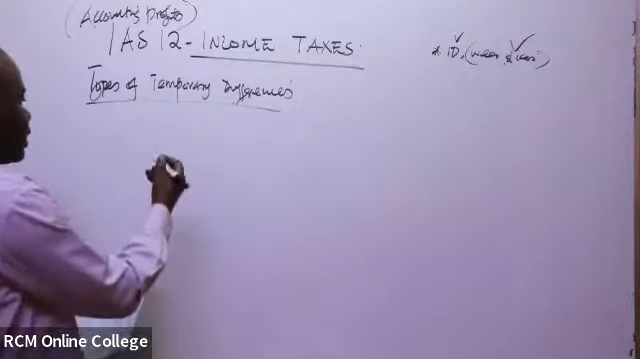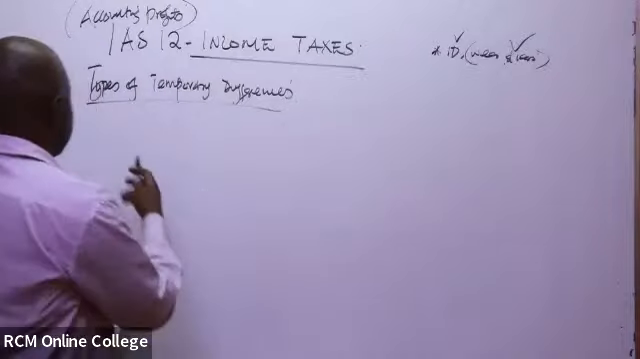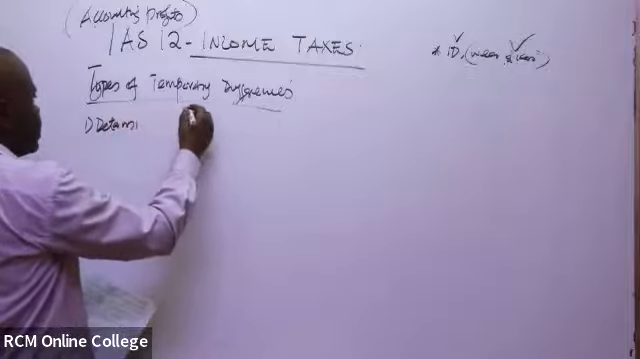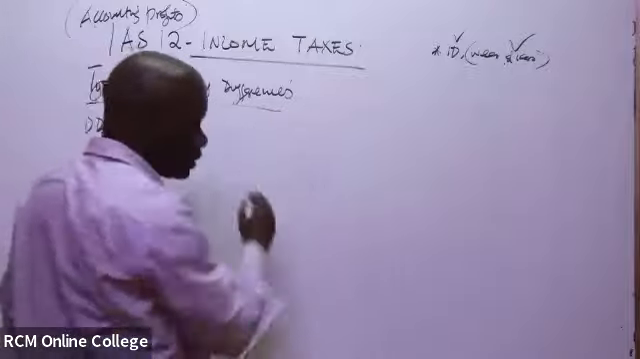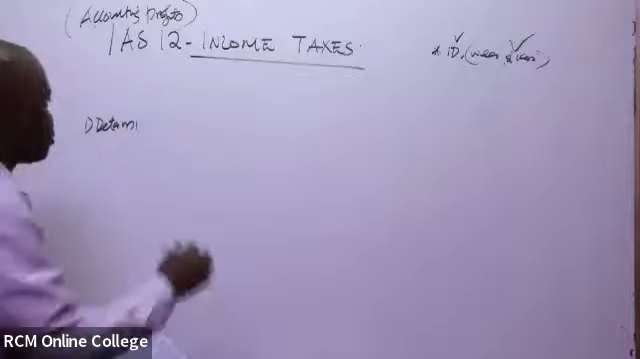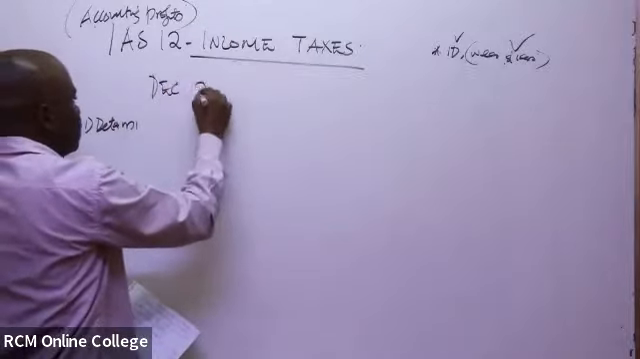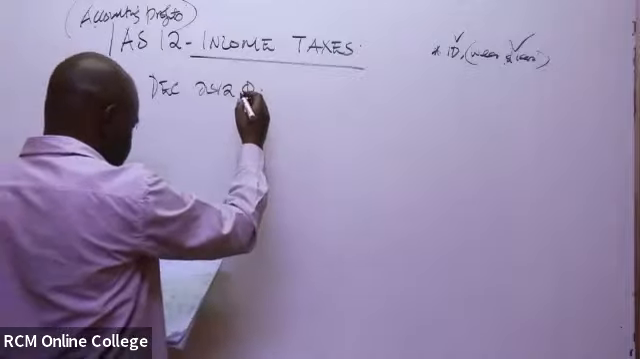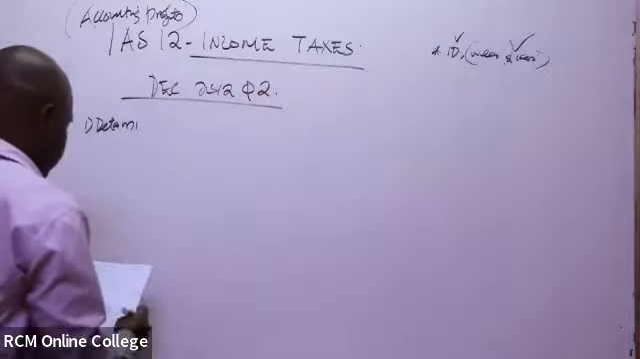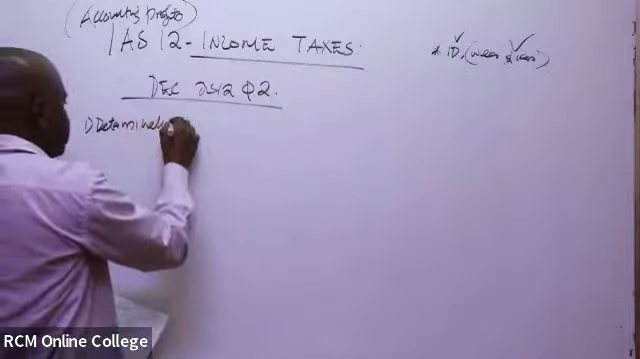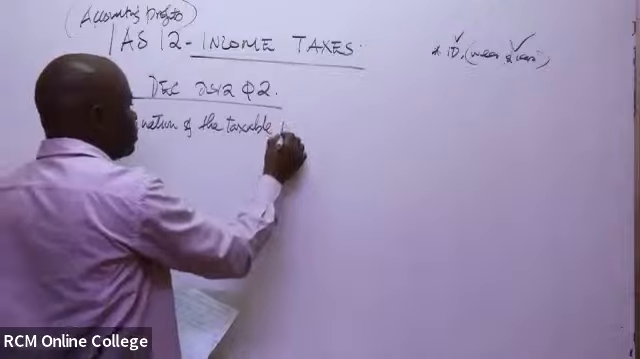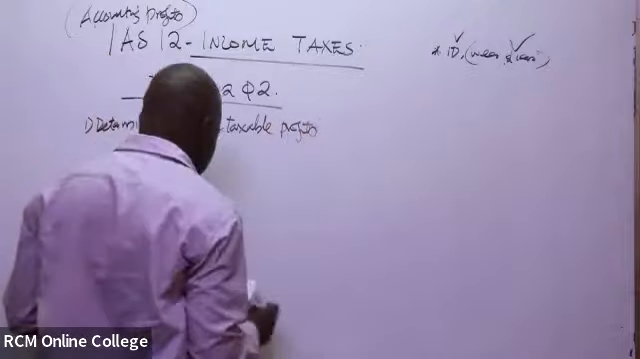So we have a number of years there. The first one is determination. It is December 2012, question number 2. You need to write the question so that when you are revising, you can be able to. So determination of the taxable profit. So we have 4 years there.